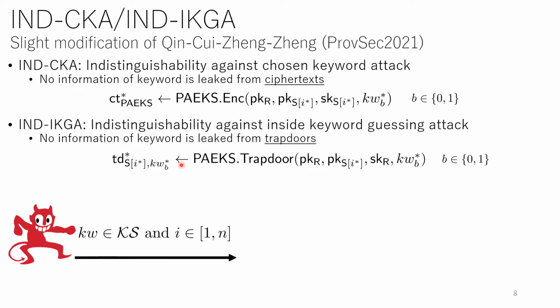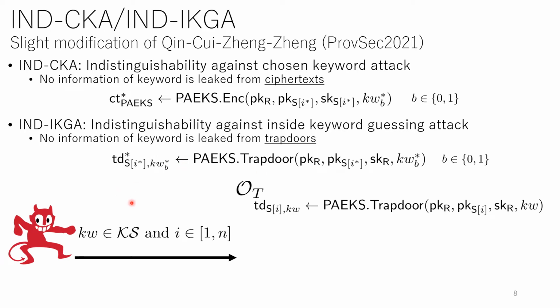And now, the adversary is allowed to access two oracles, the trapdoor oracle and the ciphertext oracle. The trapdoor oracle takes a keyword and some index i and generates a trapdoor for this keyword by using the i-th sender's public key.